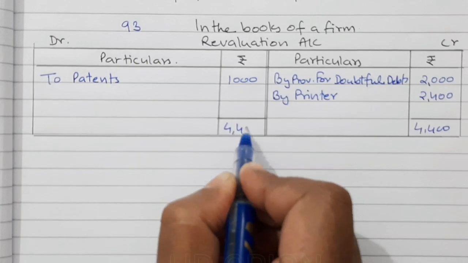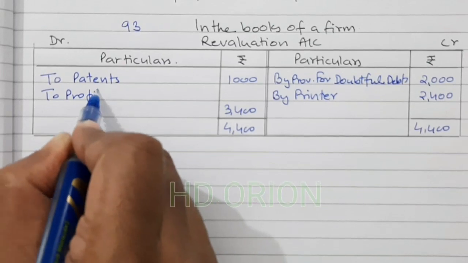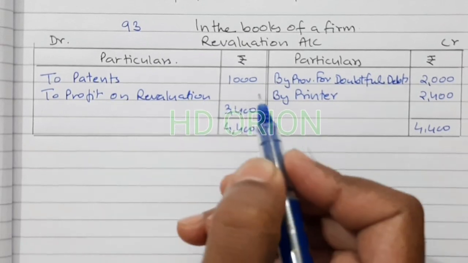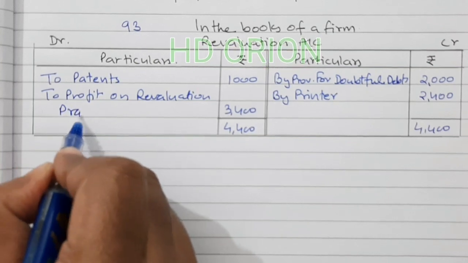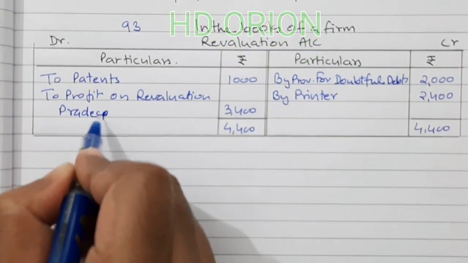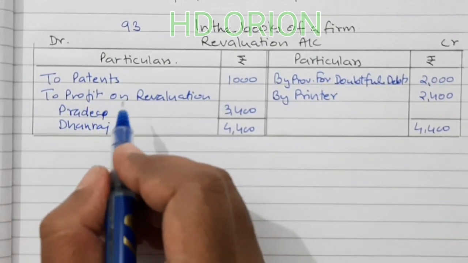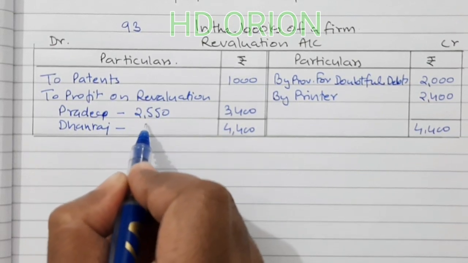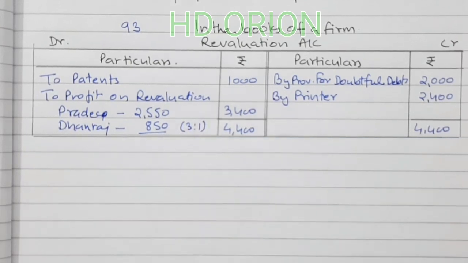Total 4,400. So 3,400 is profit on revaluation, which will be paid to old partners Pradeep and Dhanraj in their profit sharing ratio. So it is 2,550 and 850, and their profit sharing ratio is 3:1. Now let us see partners' capital account.